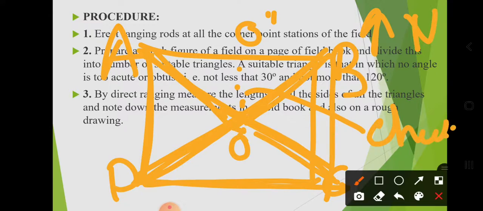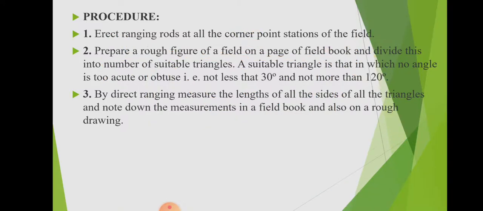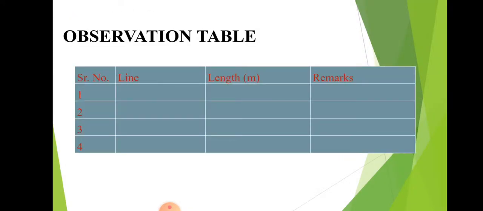It will check the accuracy of your work when you plot that work on the paper. For checking the accuracy of the work there is a check line. You should take the check line OO dash. By direct ranging, the length of all sides of the triangle you should note down. Then prepare such an observation table: serial number, line, length in meter and remark.